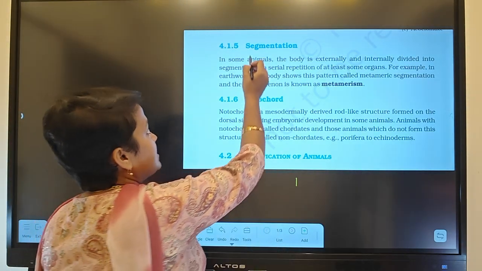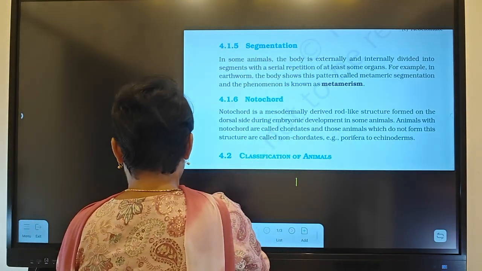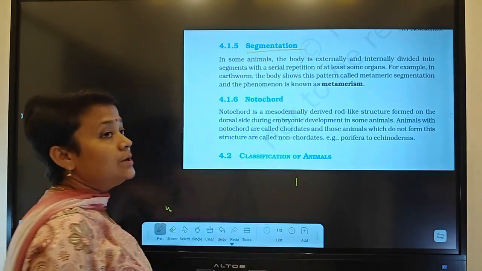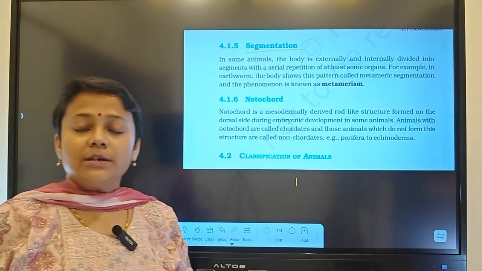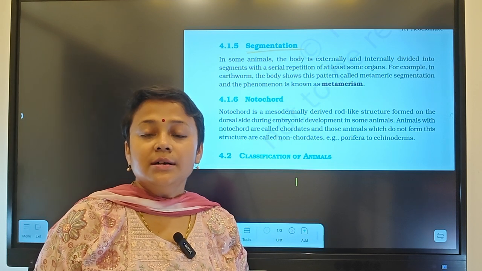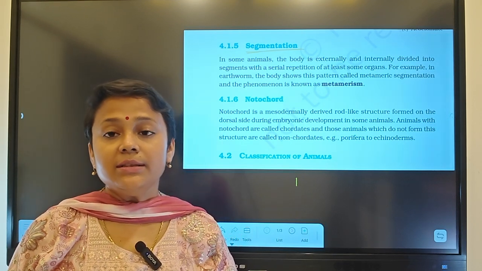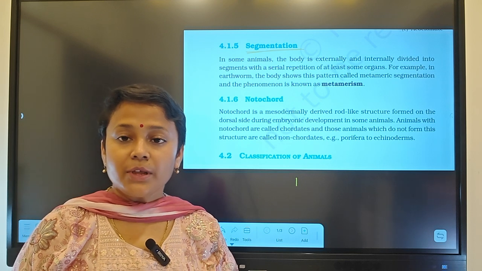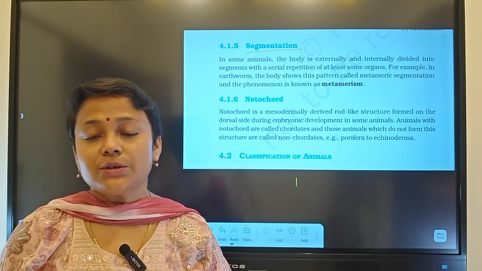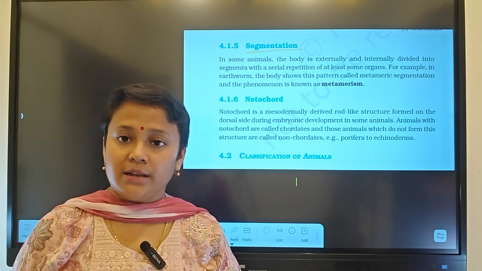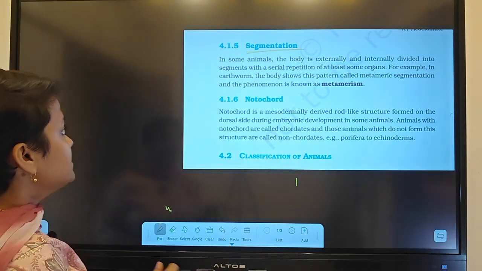segmentation. So in NCERT, it is given that segmentation means the serial repetition of organs in some animals. That serial repetition will be external as well as internal.